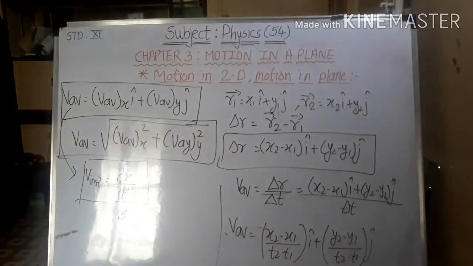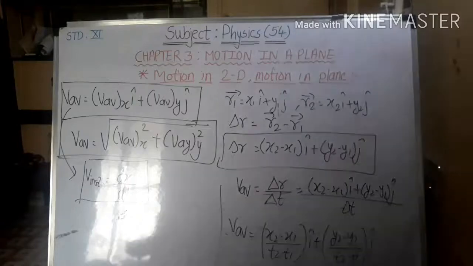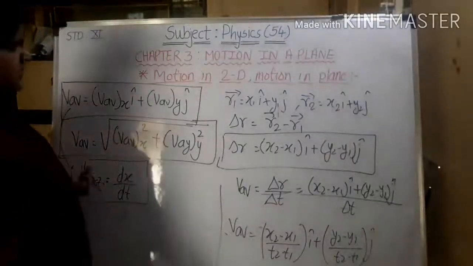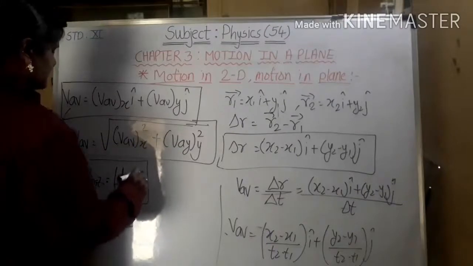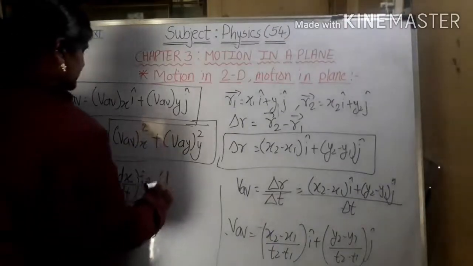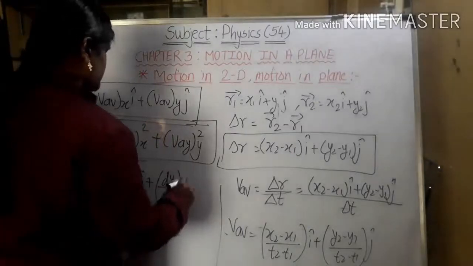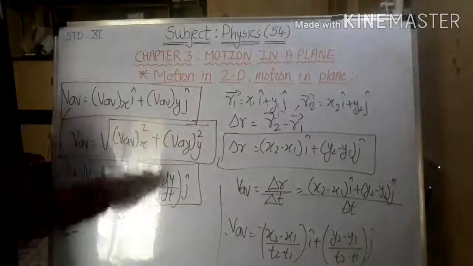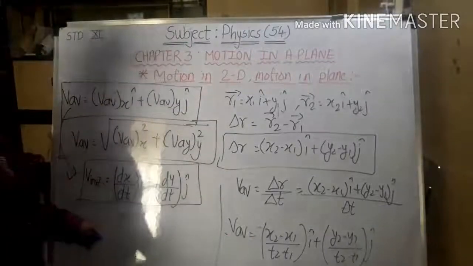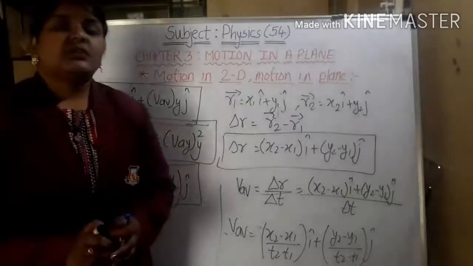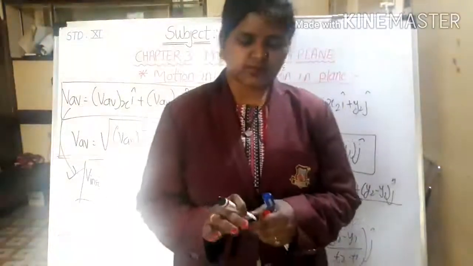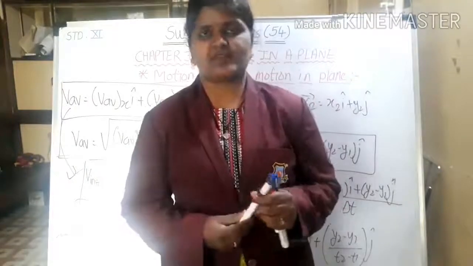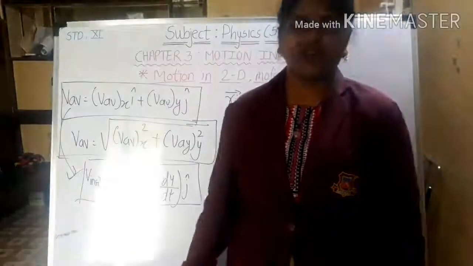So as you can see on the book, right? Now if we wanted to consider in 2D, is it enough? No, it is not enough. So this should be i plus dy by dt j. So this will be in terms of 2D, which is this. So okay, I hope you got the motion in plane which is related to both the axes x and y. In similar way you can find out for acceleration.